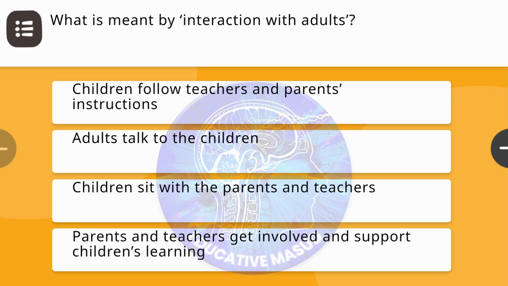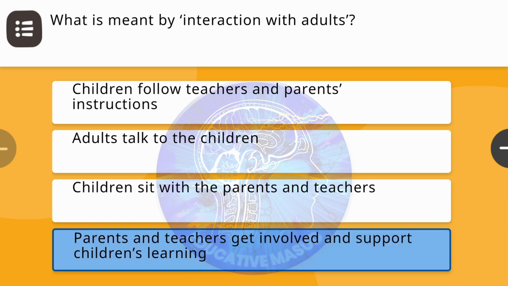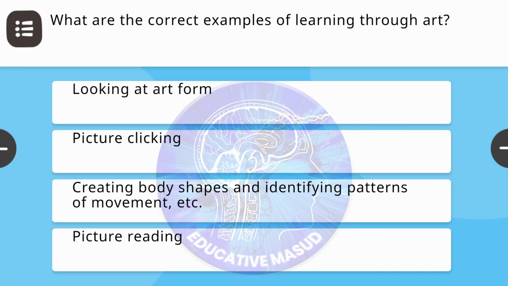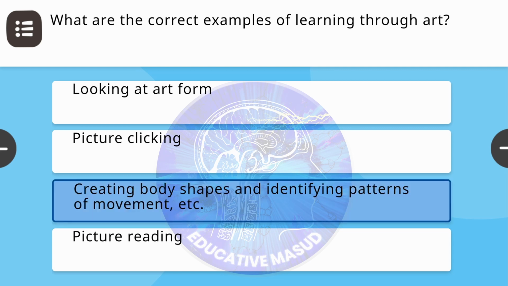First question of FLN course 3. What is meant by interaction with adults? Correct answer is parent and teachers get involved and support children's learning. Next question. What are the correct examples of learning through art? Correct answer is creating body shapes and identifying patterns of movement, etc.